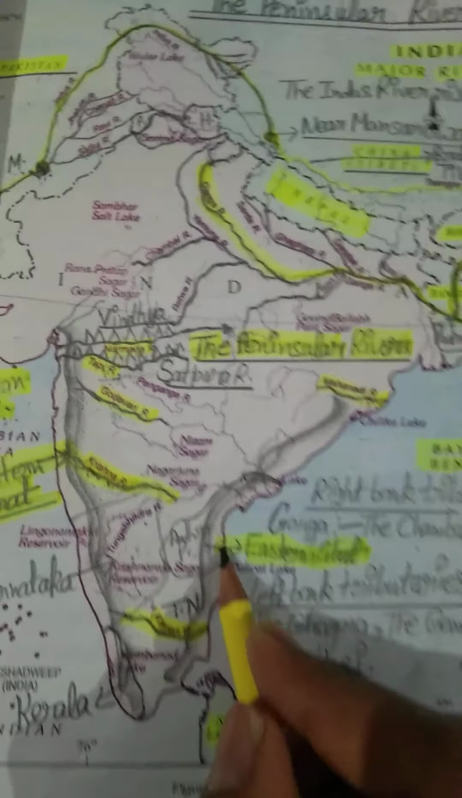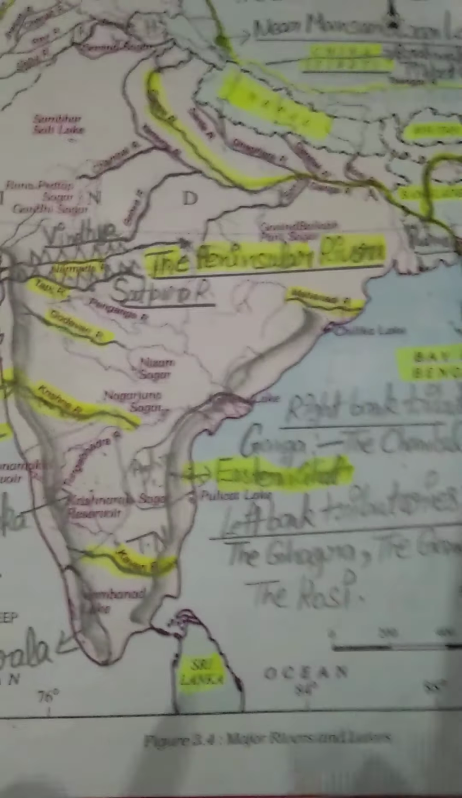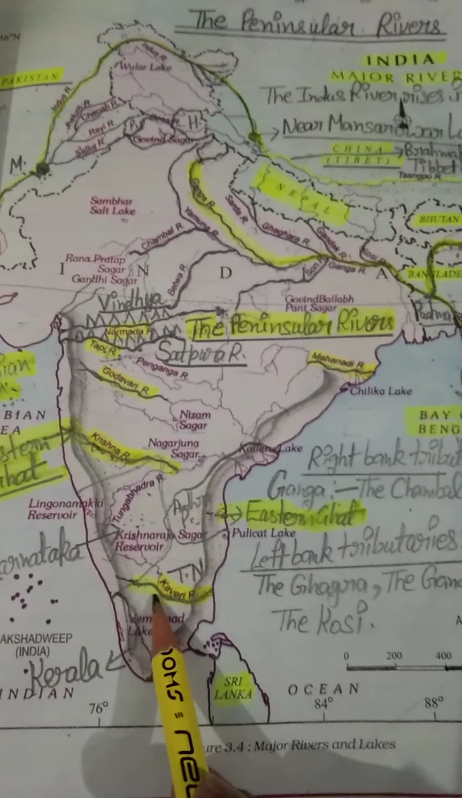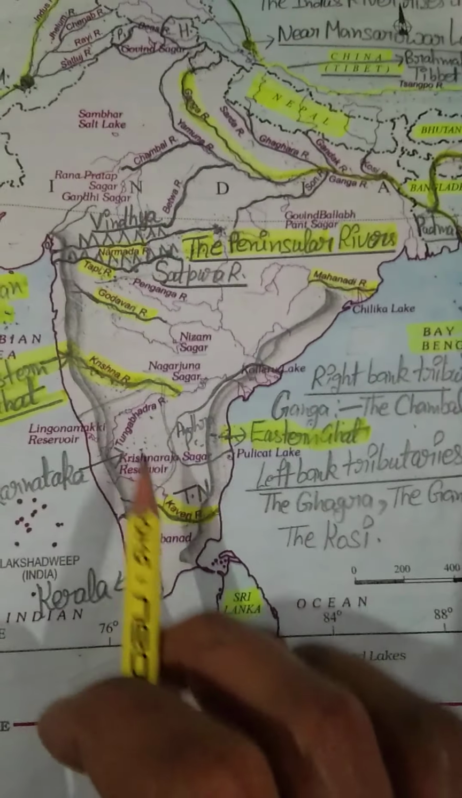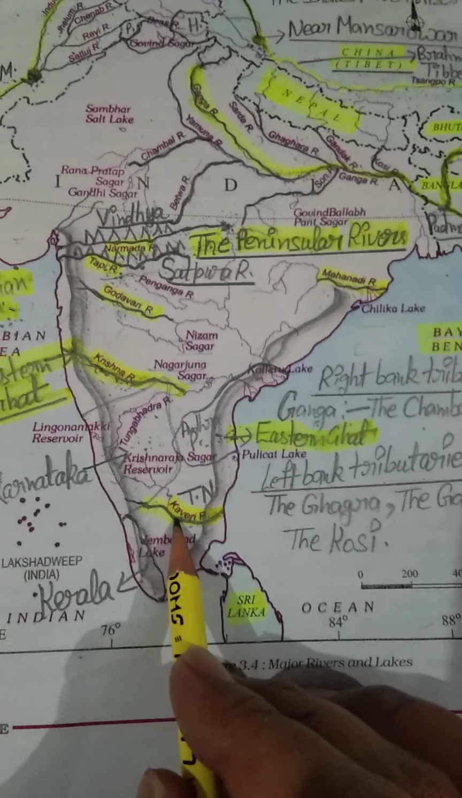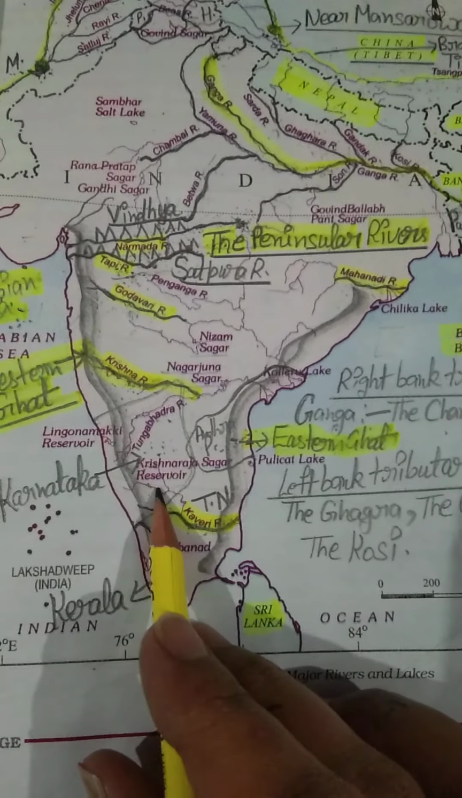Okay, students. Now I am taking another river, that is our Kaveri river. Just attend to the Kaveri river. Students, this is our Kaveri river. You can see this is our Kaveri river. In the beginning we will discuss the origin point of this Kaveri river. This Kaveri river rises in the Brahmagiri range of the Western Ghats in Karnataka.